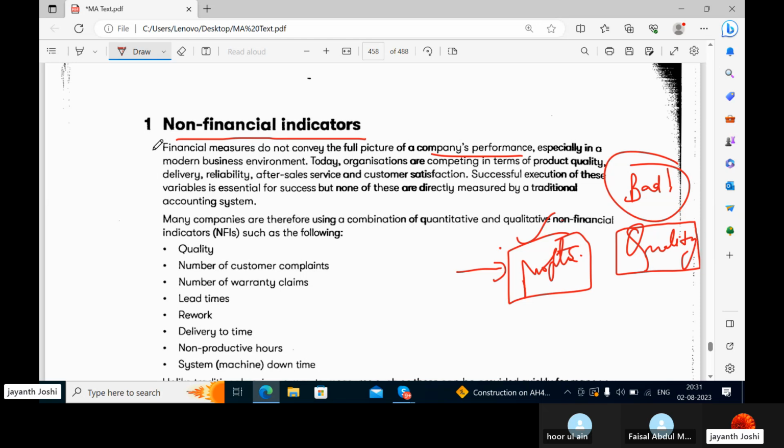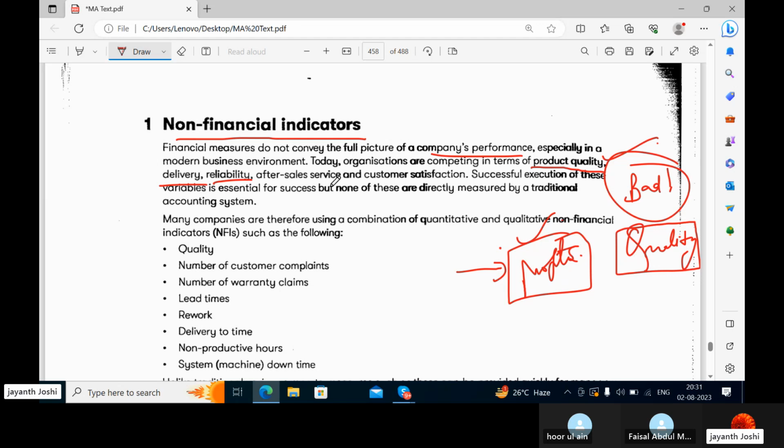So now you understand what I mean. In today's modern business environment, everyone is very concerned about a company's non-financial performance. Today organizations are competing in terms of product quality. They are emphasizing quality and delivery. The goods should reach on time. All these startups, Dunzo and others in India, make sure that you get your goods as soon as possible. That's what they advertise, and they want to be more reliable to the customers these days.